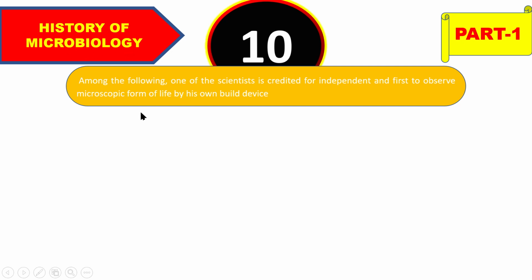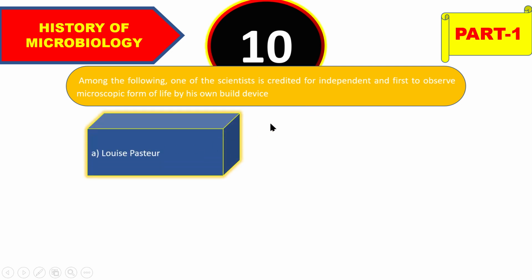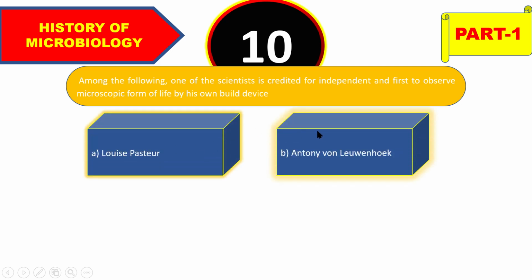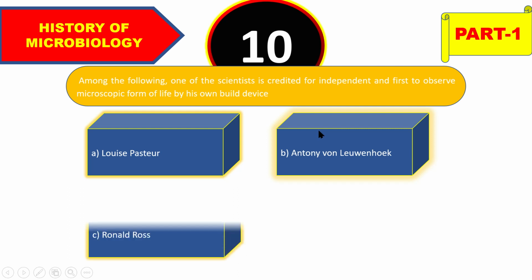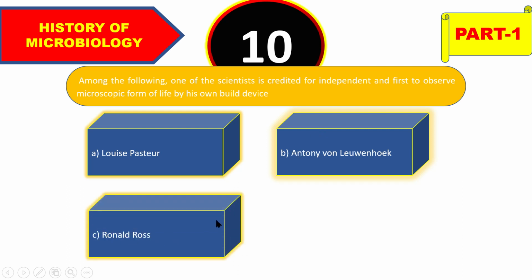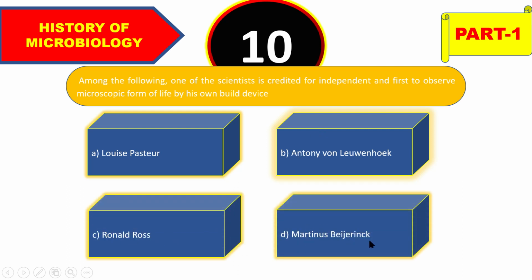Okay, so first question is, among the following, one of the scientists is credited for independently and first observing microscopic forms of life by his own built device, and the options are Louis Pasteur, second option is Antony van Leeuwenhoek, third, Ronald Ross, and fourth, Martinus Beijerinck. And the right answer is